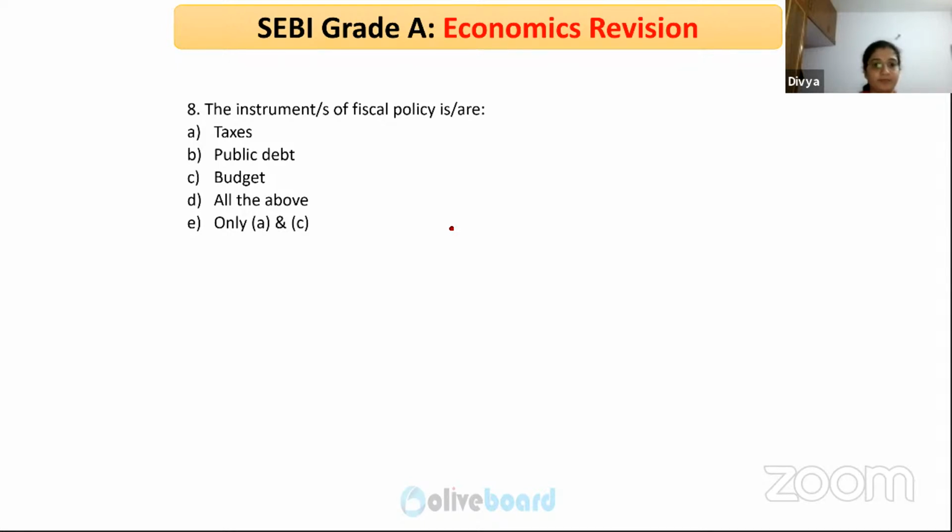A and C. Why is public debt not a part of fiscal policy? Actually, all are a part of fiscal policy. Through taxes, the government can control the disposable income, correct? Suppose you are earning 50,000 and you are supposed to pay 10,000 rupees as taxes, you are left with 40,000. That is called disposable income, correct?